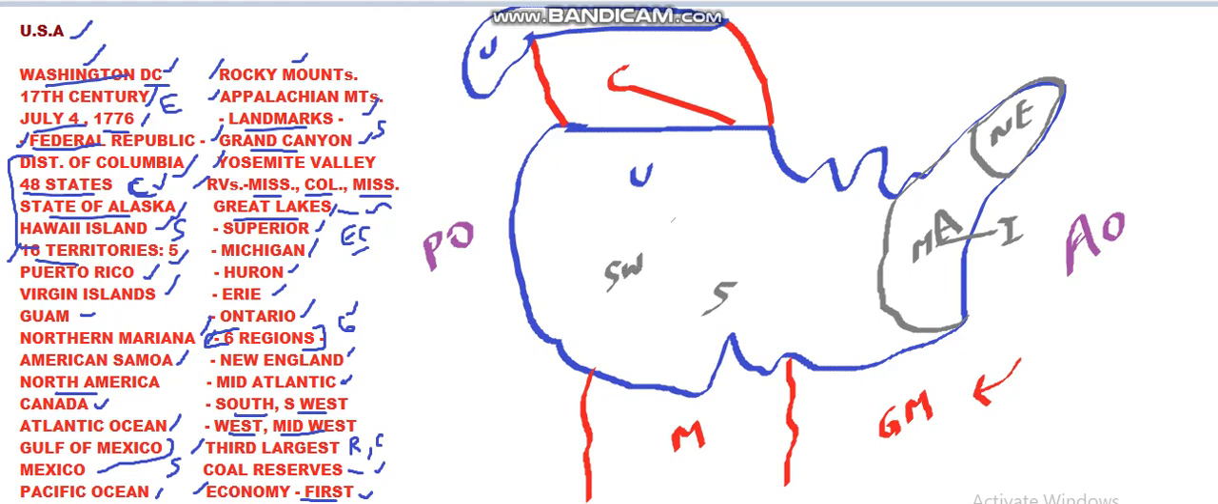And after that we have West and Midwest. So this is the western part and this is all the Midwestern part. And the Midwestern part is very famous for agriculture. So we need to remember that the Mid-Atlantic part is famous for industries and the Midwestern part is famous for agriculture. This is also called the breadbasket of USA. And later we have the western part.